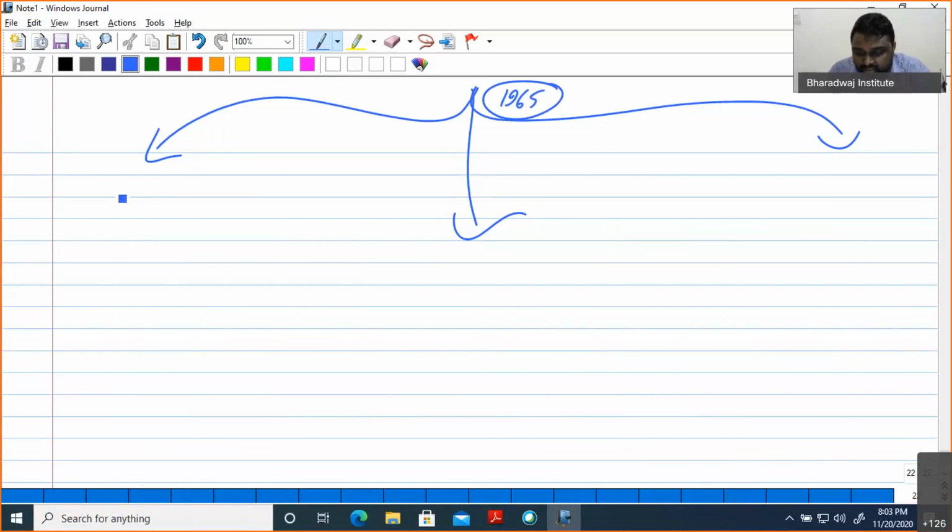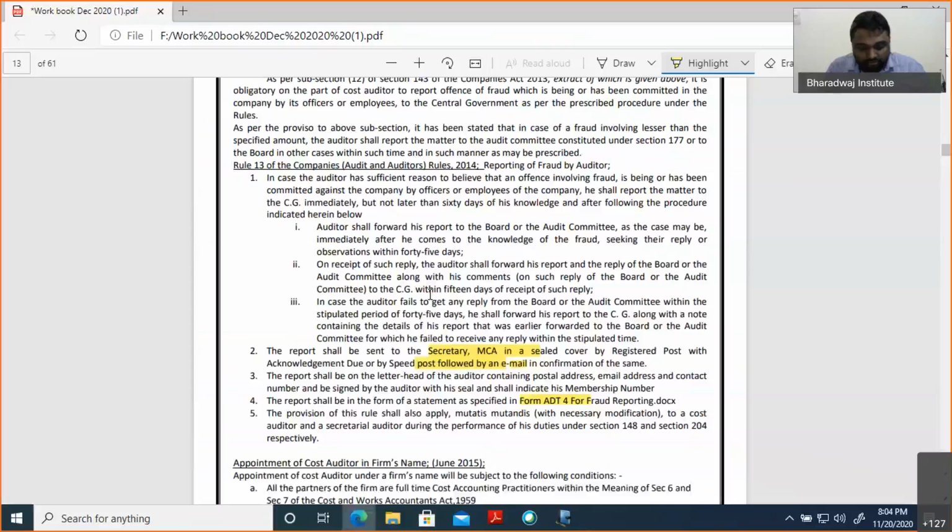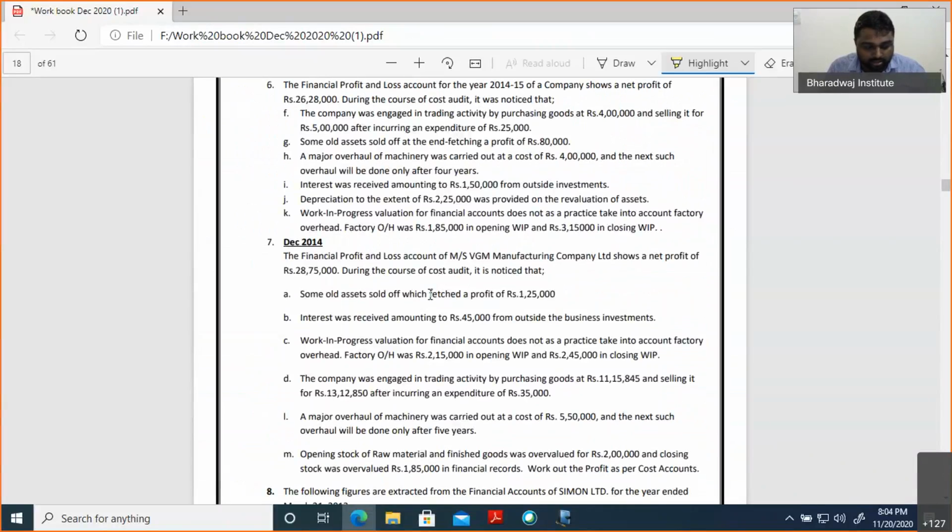First we discussed the applicability of cost records, 35 crore. Then we discussed the applicability of cost audit, which is of two types, regulated and non-regulated. We have discussed in detail the provision for regulated and the provision for non-regulated. Then cost audit related points also: who can be appointed, the time limit, tenure, report, removal, all those points. Now some general FAQs are there, which we will just discuss here.